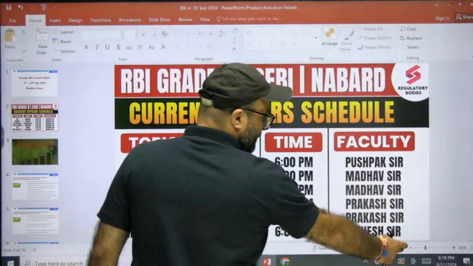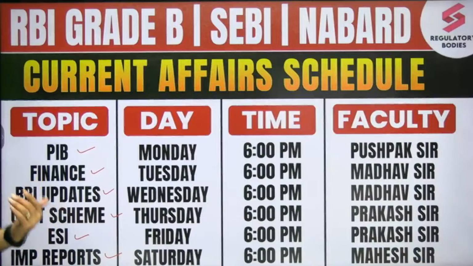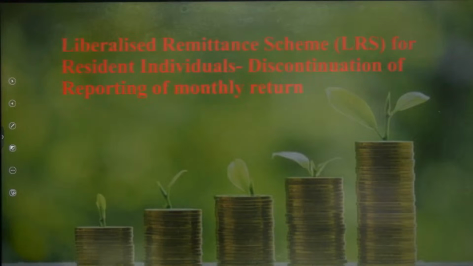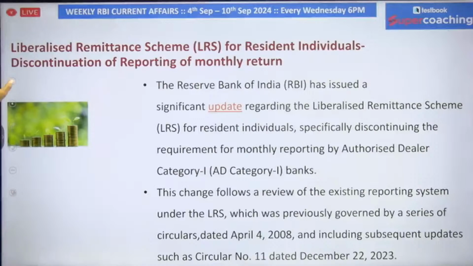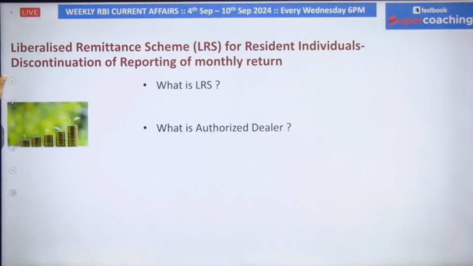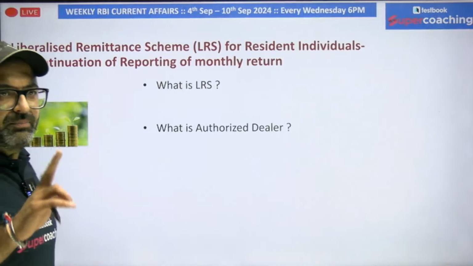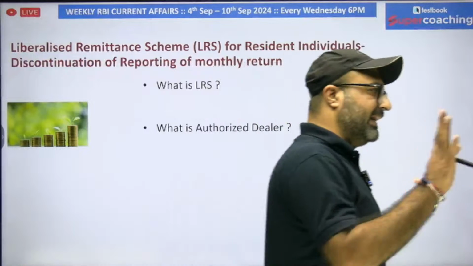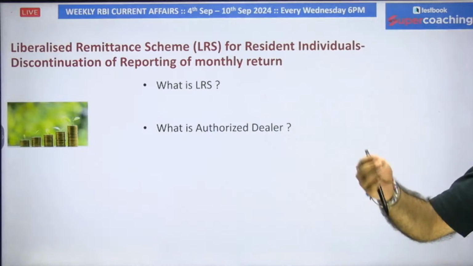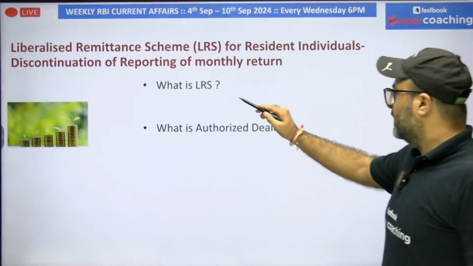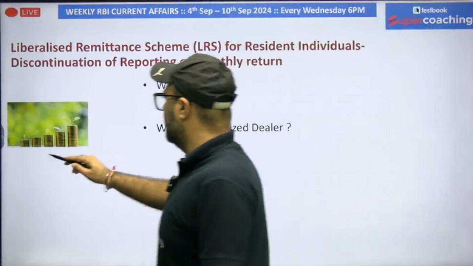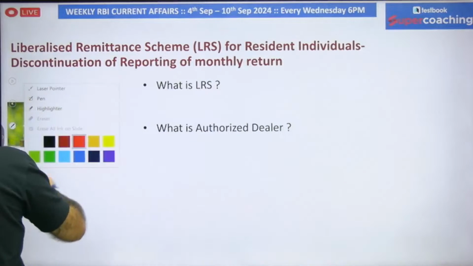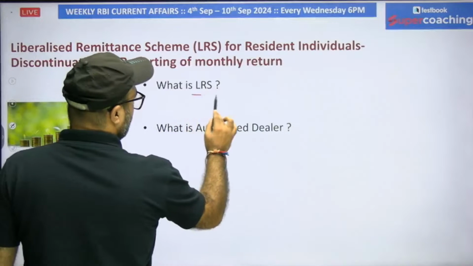Let's start our discussion with the first news, or I would say the first notification, that is related to the liberalized remittance scheme. Recently, for the liberalized remittance scheme for resident individuals, there is a discontinuation of reporting of monthly return. Before we discuss this entire news, two things are really very important which you must understand, and once you are clear with those two terms, only then is it beneficial to move ahead. First of all, I'll start with the term LRS, which stands for Liberalized Remittance Scheme.